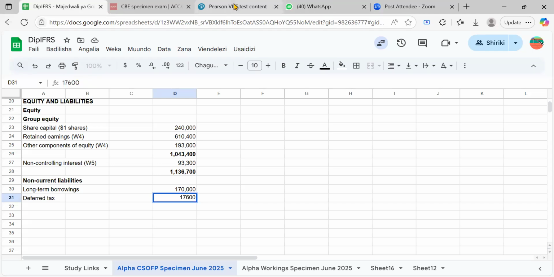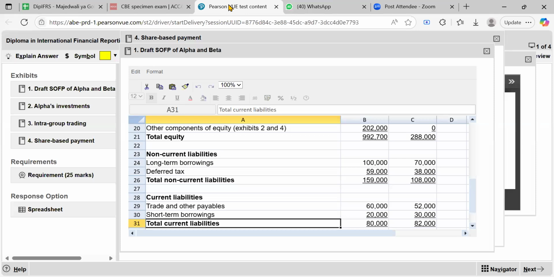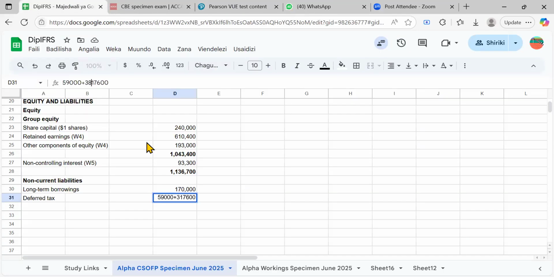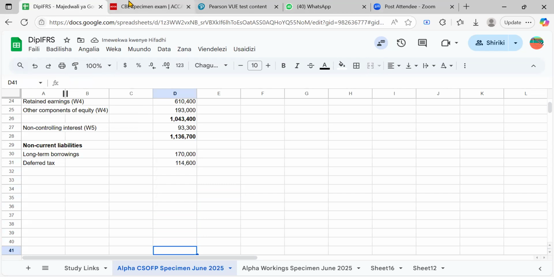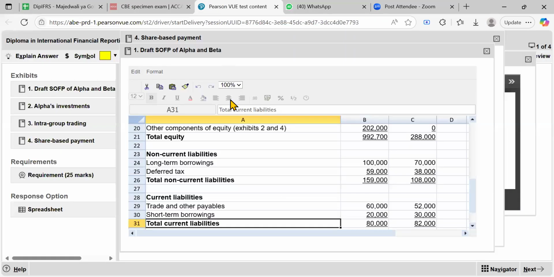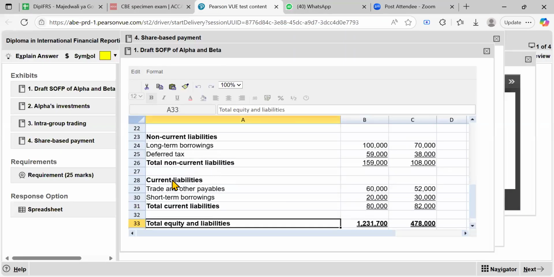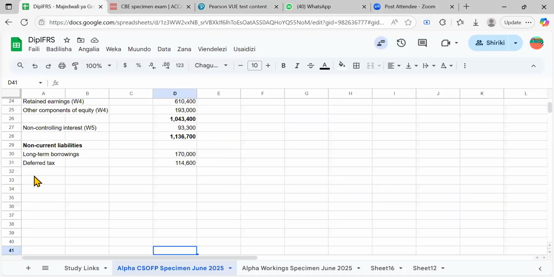So it's 59 plus how much? It's 59 plus the 38. And I didn't put the equal sign. You just have that one. What next? You have to finish this. Let me go to current liabilities directly. The problem is I'm acting as if we are in the exam.